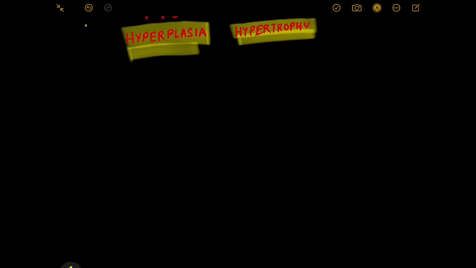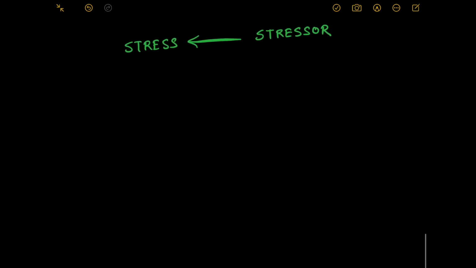Now for a stress to occur, there will be certain factors which will be causing the stress, and those factors are known as stressors. In pathology and cell injury, we have mainly 5 types of stressors. Now let's understand what are the 5 types of stressors.